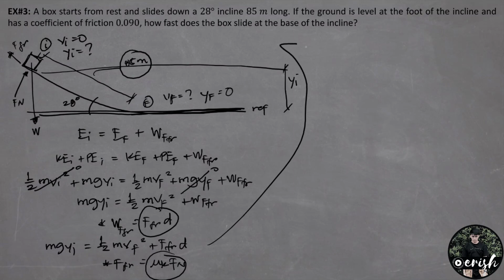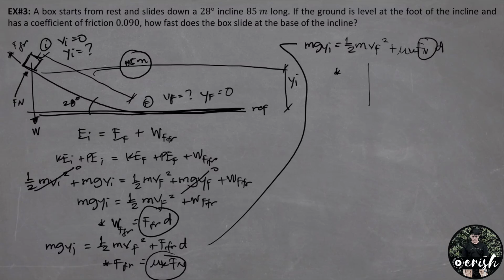Lipat na natin dito. Mass times gravity times initial position equals 1/2 times mass times final velocity square plus coefficient of kinetic friction times the normal force times the distance. But another thing na hindi natin alam is yung value ng normal force. Pero pwede natin siyang i-derive, ang normal force natin, by free body diagram. So, i-draw natin ito.